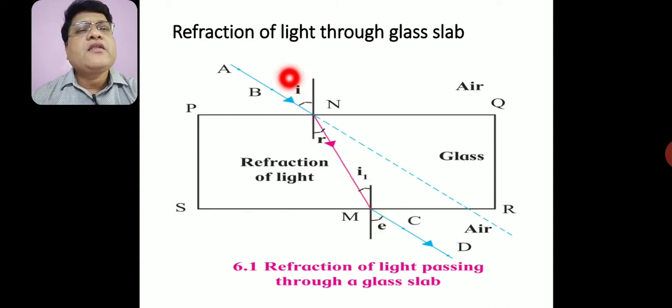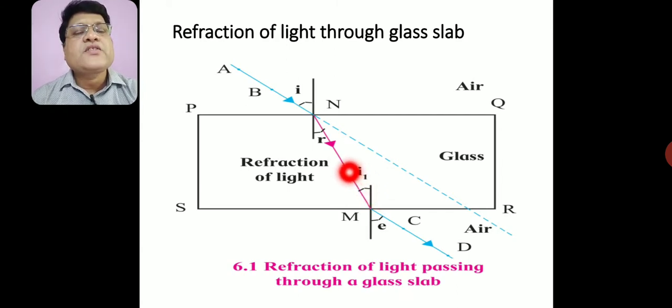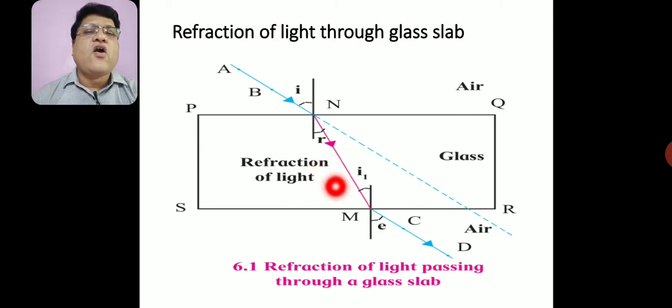That means when light travels from one transparent medium to another, its direction of propagation is changed. This phenomenon is called refraction of light, and it is defined as: when light enters from one transparent medium to another transparent medium, its direction is changed. This is called refraction of light.